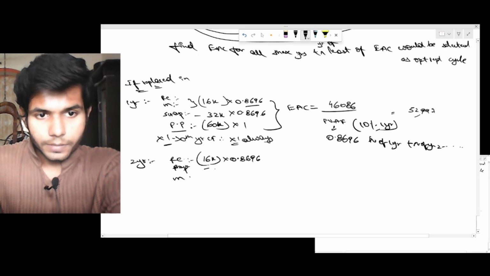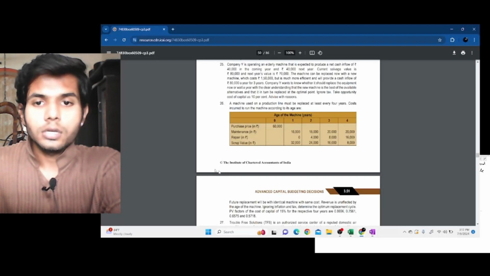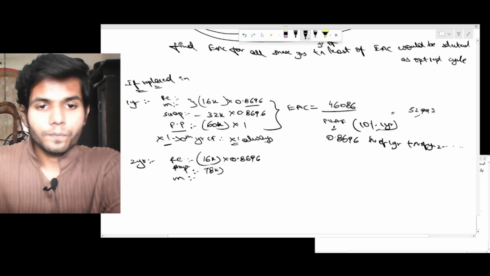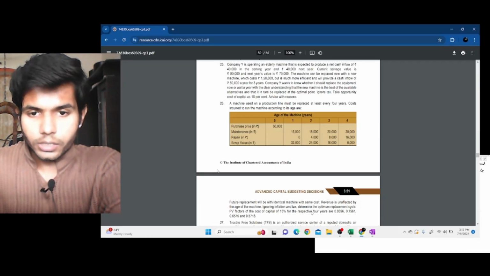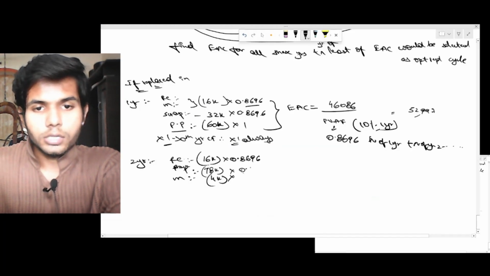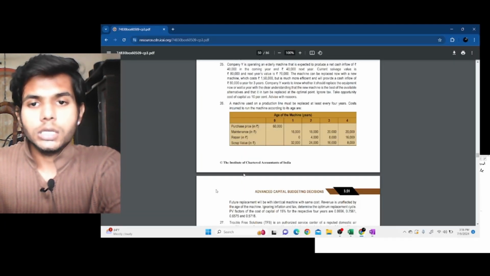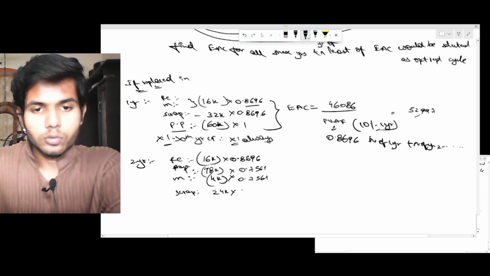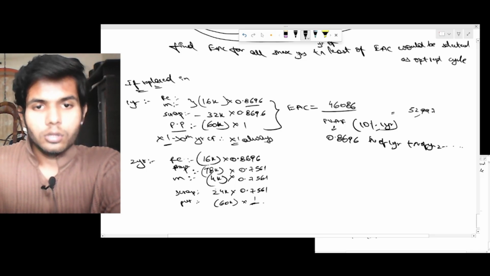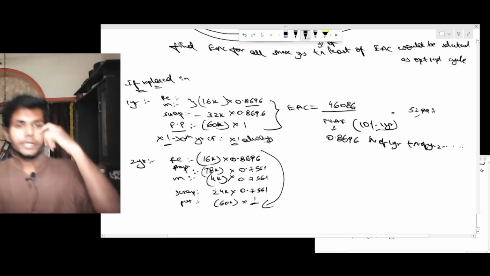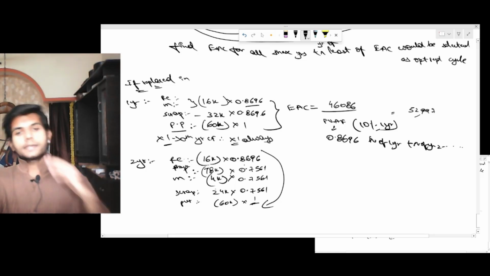Or else repairs and maintenance year 2. What is year 2 repairs? 18,000 and 4,000. This should be for year 2. What is year 2 PV? 0.7561. And then scrap of year 2. How much is it? 24,000 into 0.7561, and then purchase price minus 60,000 into 1 always. So what we did, we took repairs and maintenance of year 1 and discounted it using first year PV.